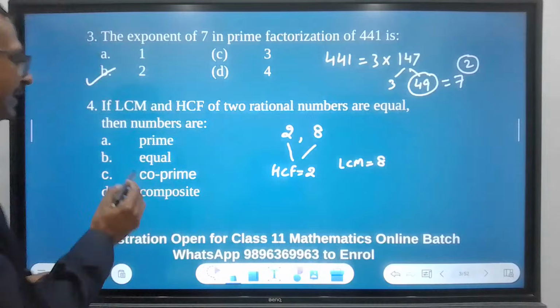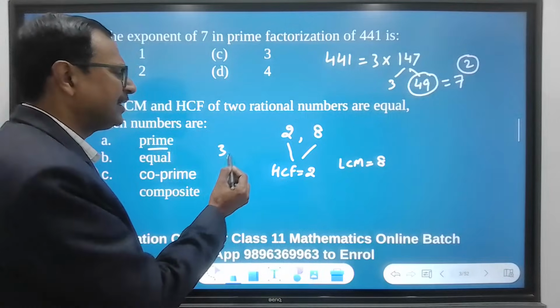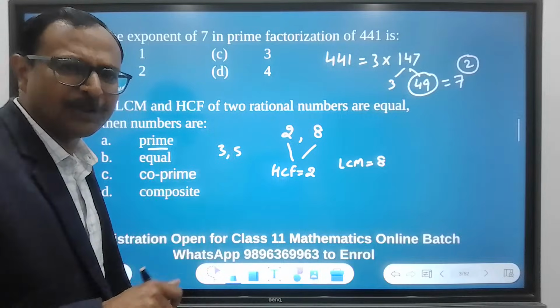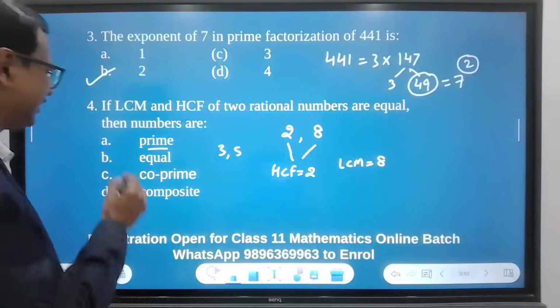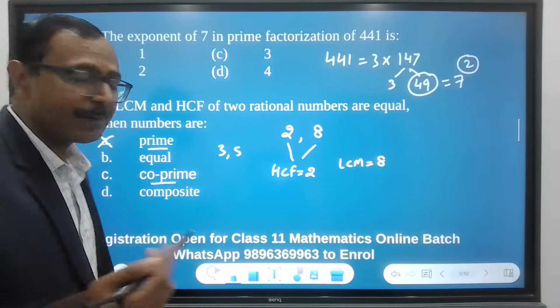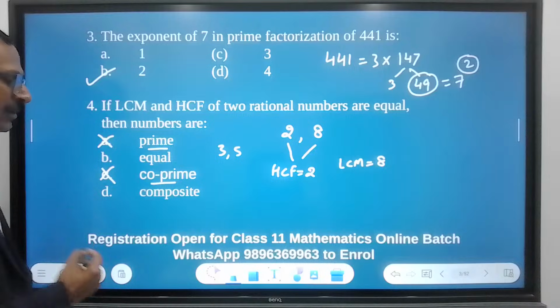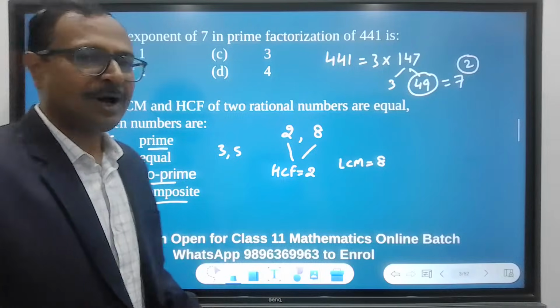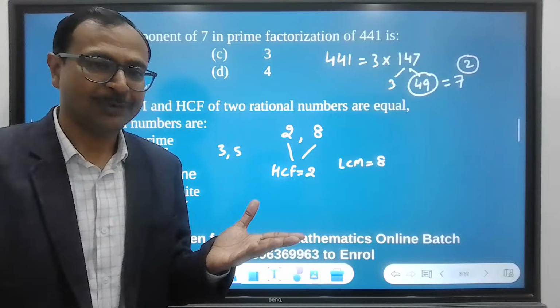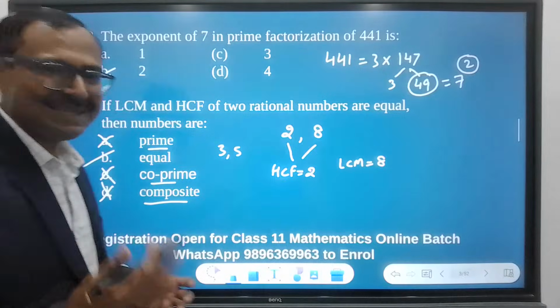So how about the numbers being prime? No. Why? Because for 3 and 5, the LCM and HCF are never going to be equal because the HCF is 1. So ruled out. Co-prime, they don't have a common factor between them, nearly same as prime. So ruled out. Composite, how about 4 and 8? No. And therefore, the answer for the question is B, equal.